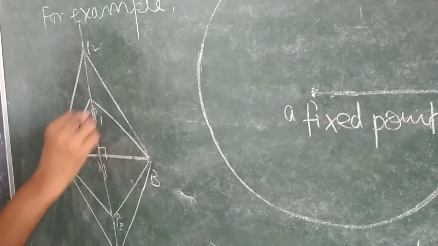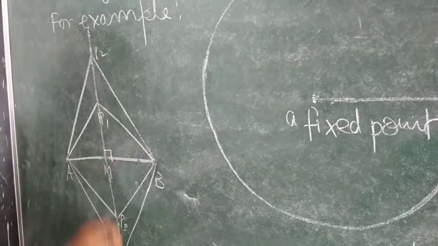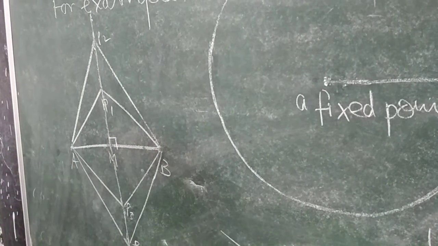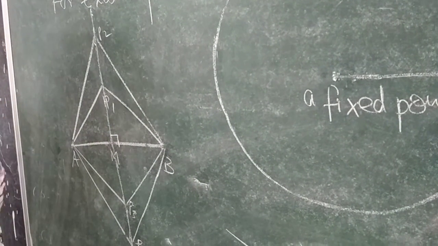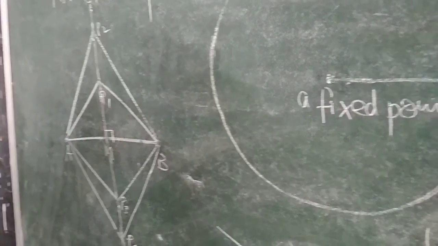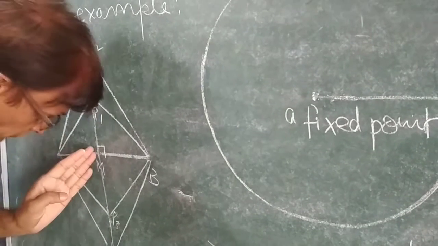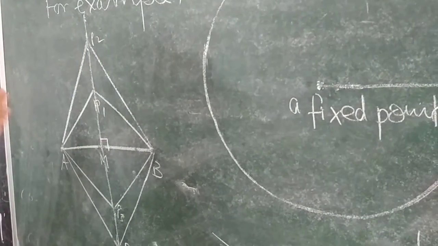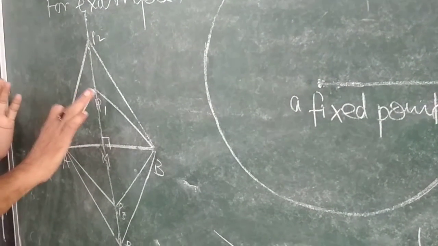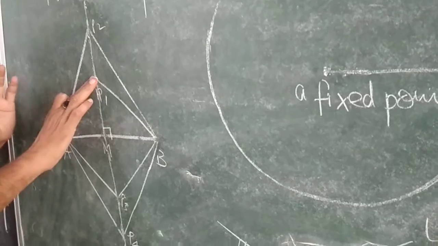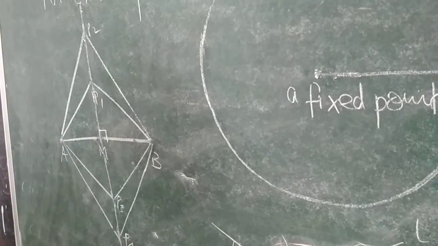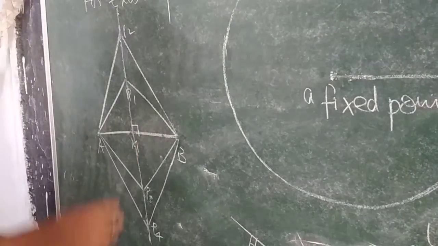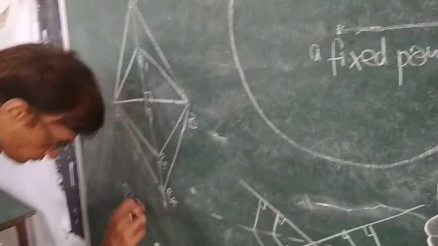All the points lying on this line satisfy this condition: any point lying on the perpendicular bisector always keeps a fixed distance from the points A and B. So this is the perpendicular bisector.